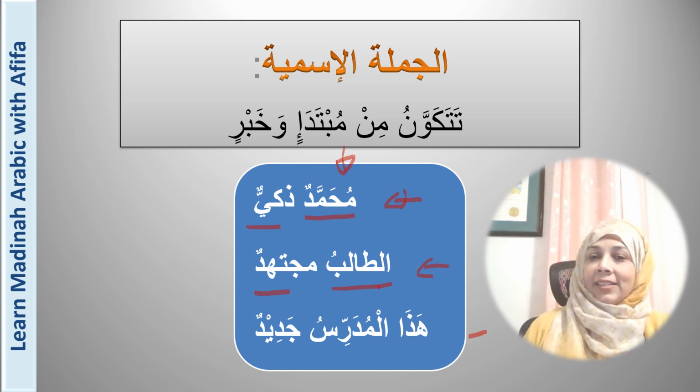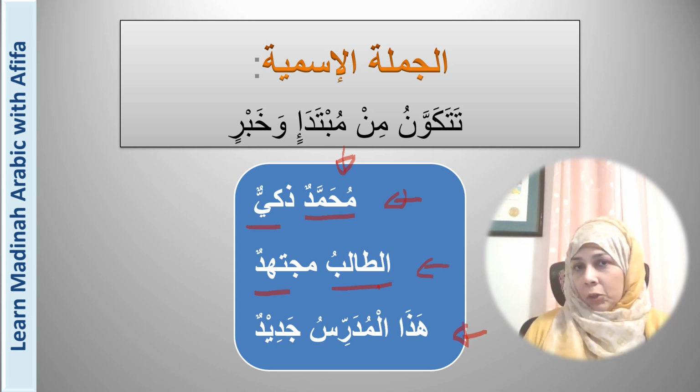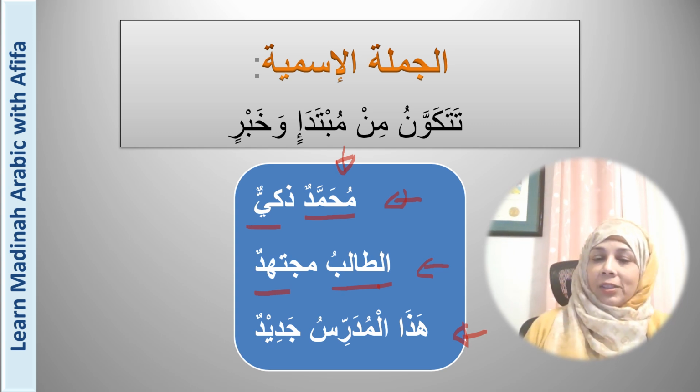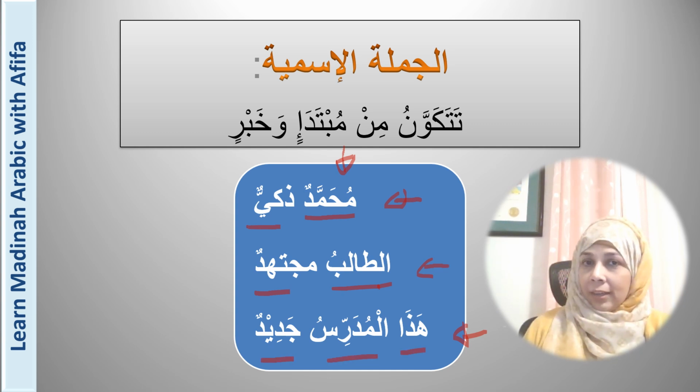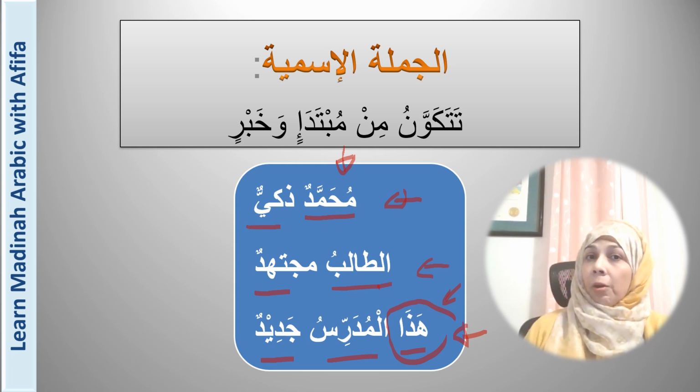And this last sentence is a little bit tricky, where we are going to go over this together in a little bit of detail. So the sentence is Hadhal mudarrisu jadidun. It means this teacher is new. So here the mubtada is hadha. As we have said, it is a demonstrative pronoun and it means this.